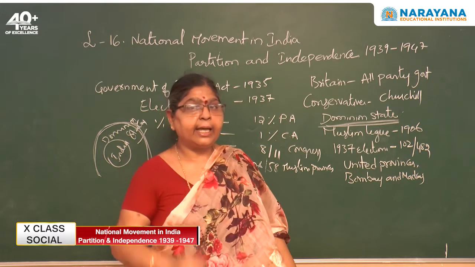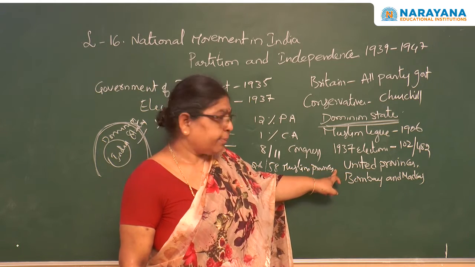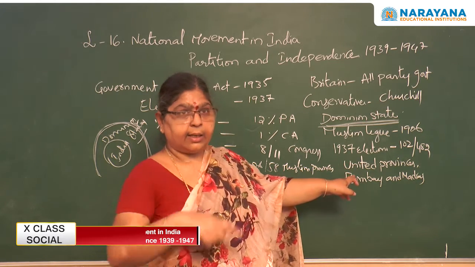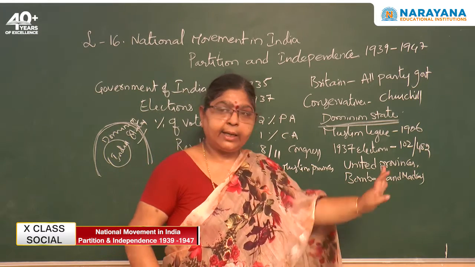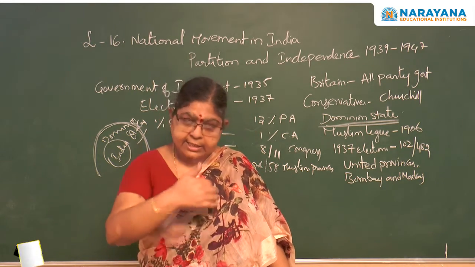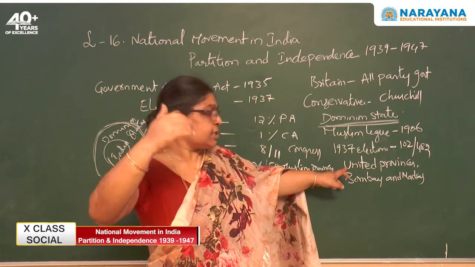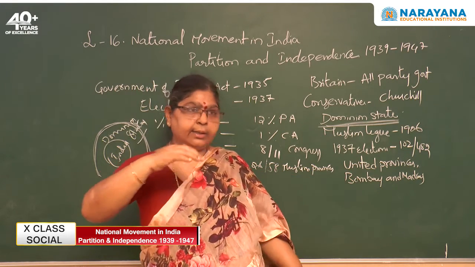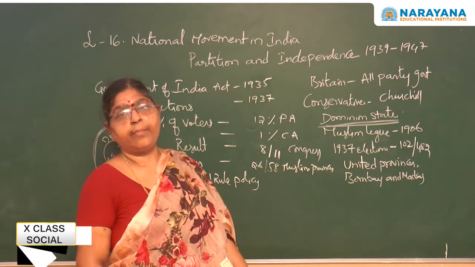That also, where they have won, they won those seats from United Provinces, that is Uttar Pradesh, Bihar region, Bombay and Madras. That means in the north, Uttar Pradesh, Bihar and these regions, and in the south only Bombay.